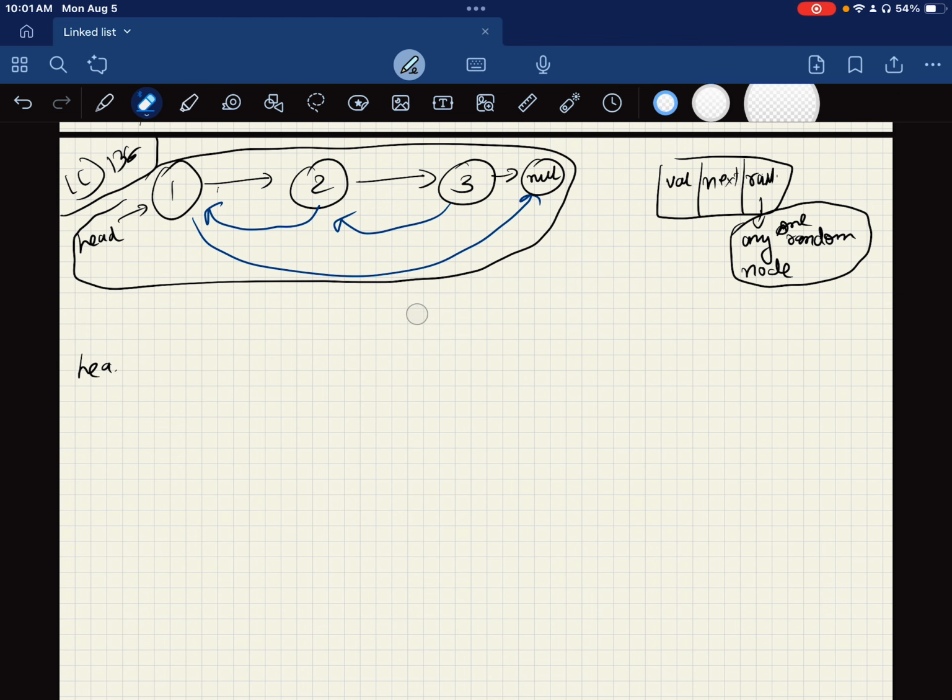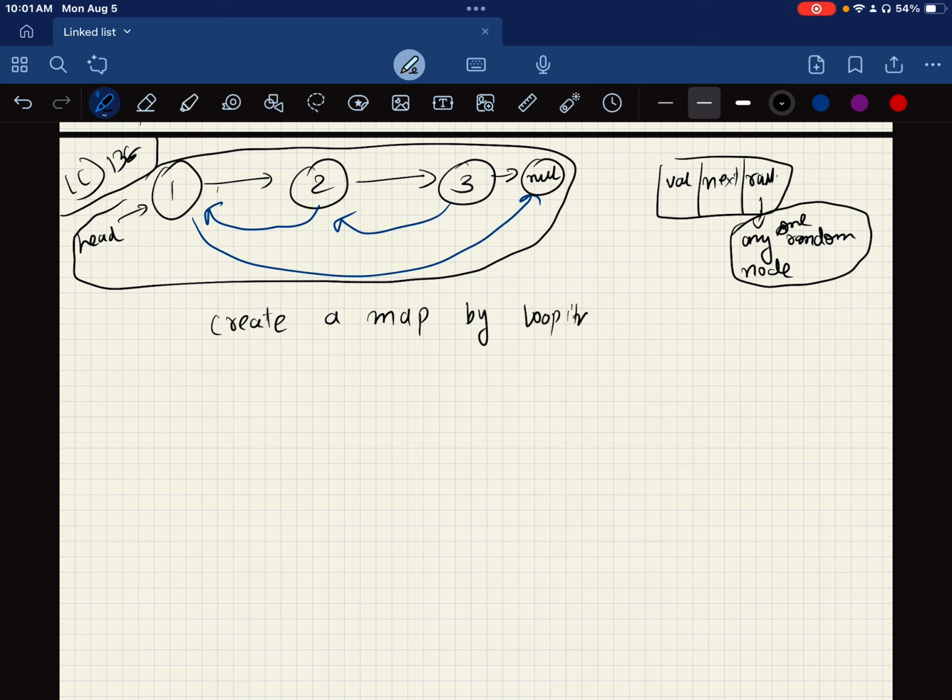Okay, now our job, and here's the thing, when you make a deep copy, none of the pointers should point right here. So the one mistake that I made is I was right on the solution. What you can do is create a map by looping through the linked list, the given list.